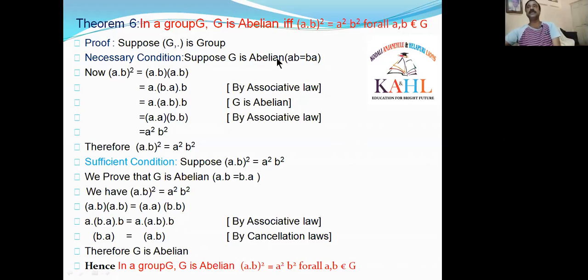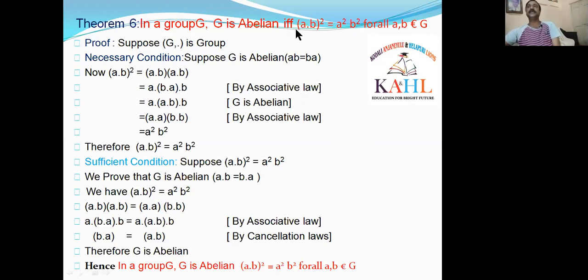Suppose G is abelian. What is the abelian law? A dot B is equal to B dot A. You know that. What is abelian? A dot B is equal to B dot A. I have written in the bracket that abelian condition. Now we want to prove this right side condition. Students, all of you follow the cursor. AB whole square is equal to A square B square. That's what we want to prove.